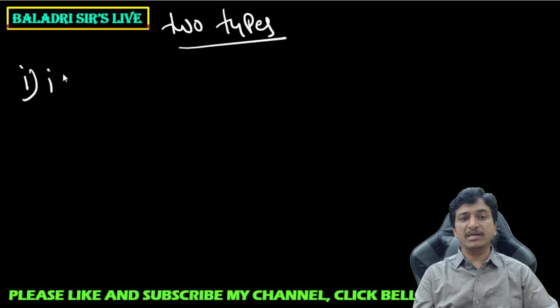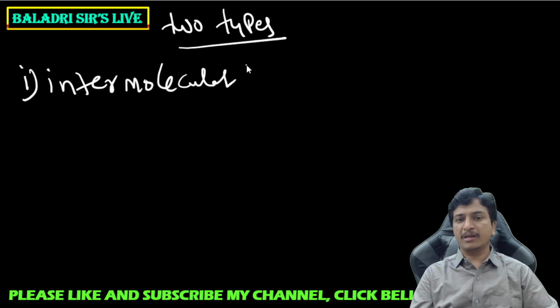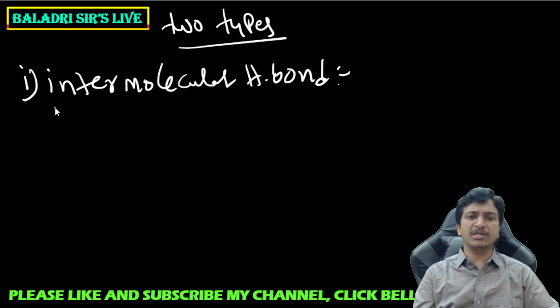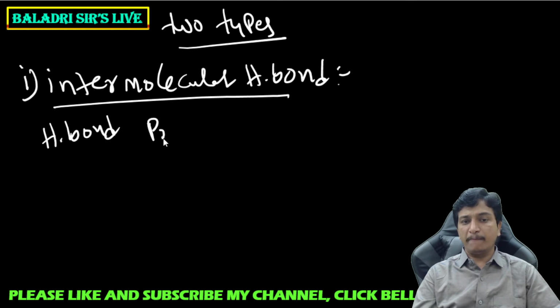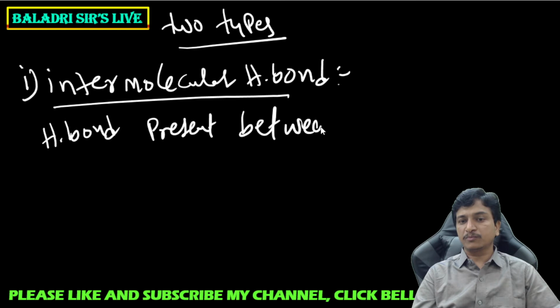The first one is the intermolecular hydrogen bond. So we can ask, what is this intermolecular hydrogen bond? Hydrogen bond present between two molecules.